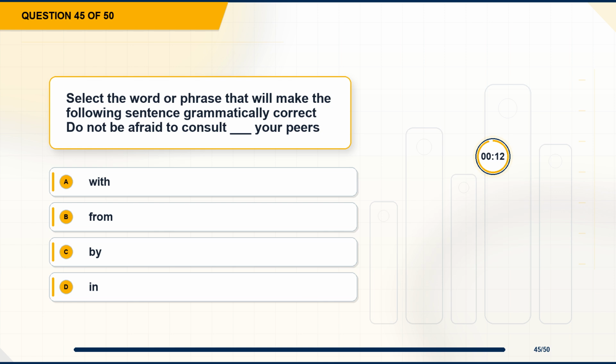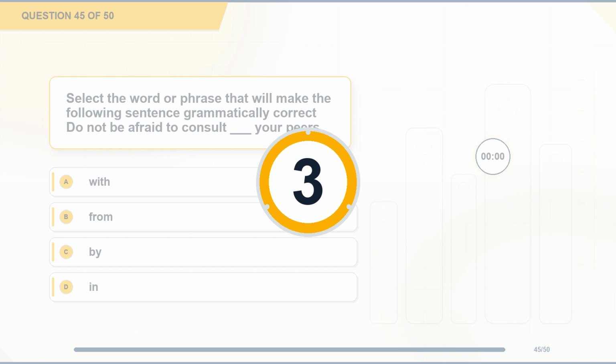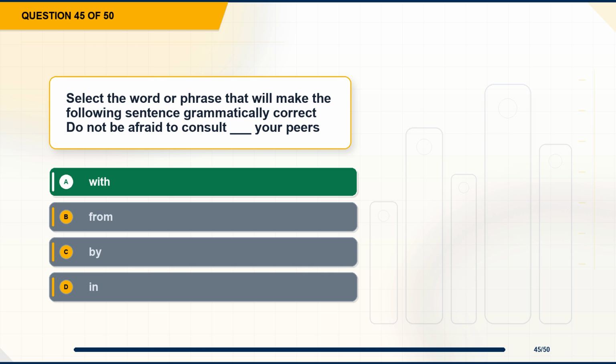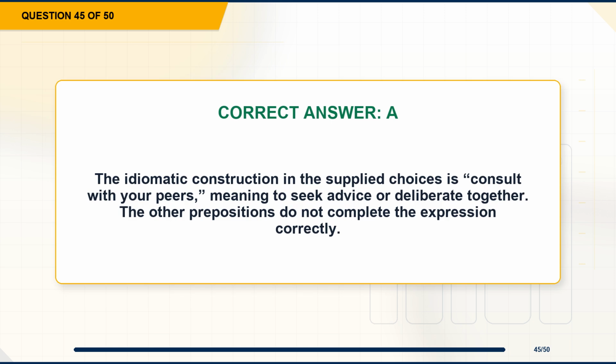Question 45. Select the word or phrase that will make the following sentence grammatically correct. Do not be afraid to consult blank your peers. Option A, with. Option B, from. Option C, by. Option D, in. The correct answer is option A, with. Explanation. The idiomatic construction in the supplied choices is consult with your peers, meaning to seek advice or deliberate together. The other prepositions do not complete the expression correctly.